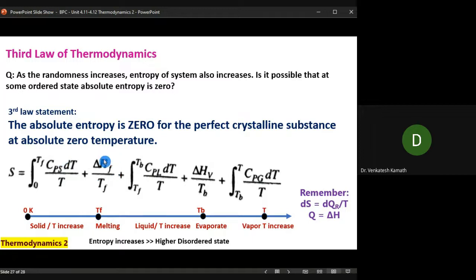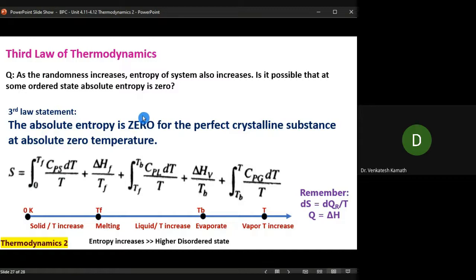Delta H of freezing divided by that particular temperature. When you increase the temperature of the liquid, again it is Cp dT by T. This is the heat of vaporization by T. Further, we are increasing by Cp delta T, that is delta H. All these are delta H terms, right? Delta H for increasing the temperature, delta H for the phase transition, delta H for increasing the temperature, delta H for the phase transition. Again, you are increasing the temperature up to a certain temperature T. So this is the way we can calculate the absolute entropy starting from 0 Kelvin. It is possible to calculate entropy.